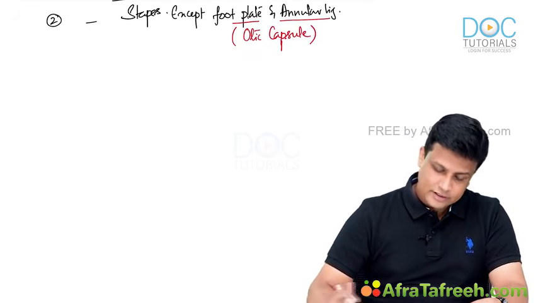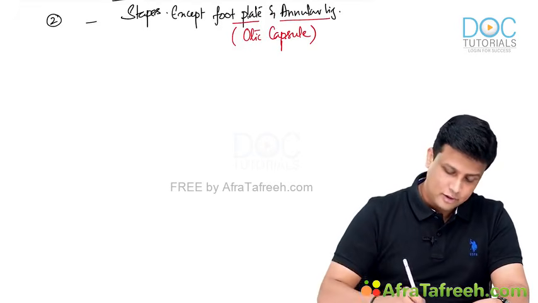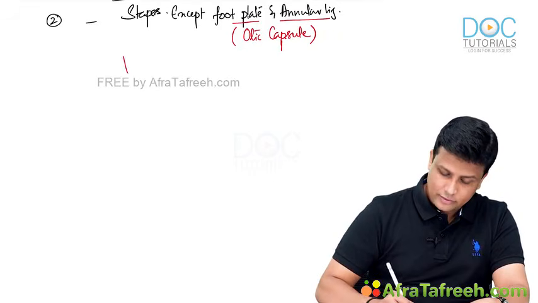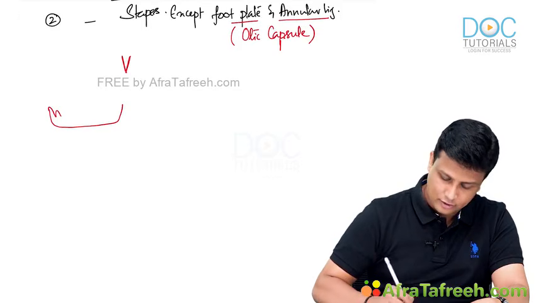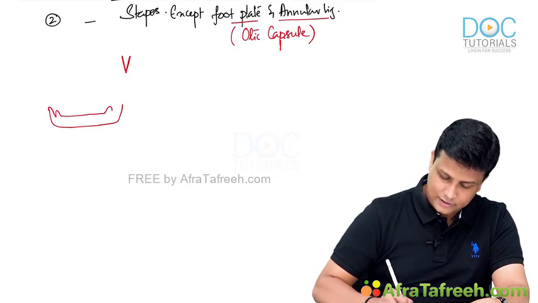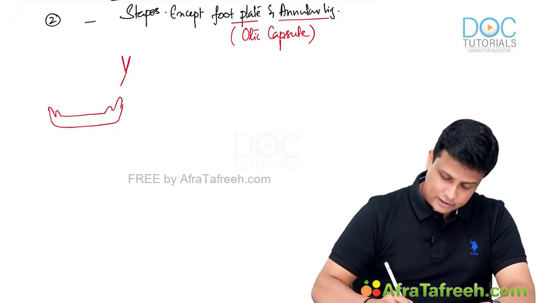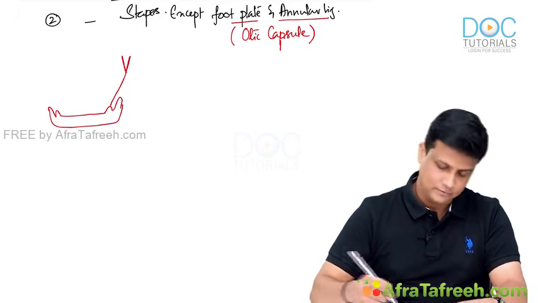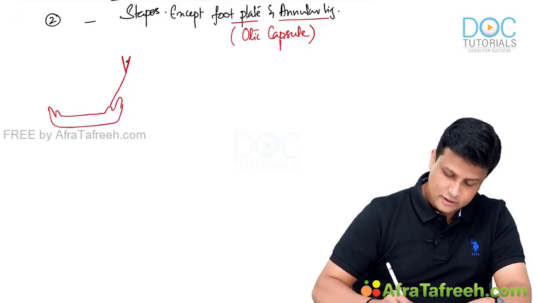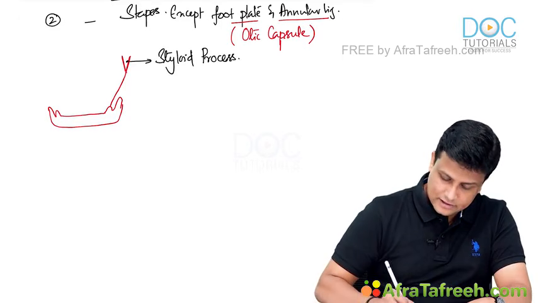Now once you are done with the stapes, and all that exception is clear, follow my trick here, draw a small diagram, guys. Styloid process, and then the hyoid bone. The hyoid bone will have a greater horn, lesser horn, and then the body of the hyoid bone. From the styloid process, there will be a ligament attached to the lesser horn of the hyoid bone. Just keep writing here. What is the name of this process? This is the styloid process. And this ligament here will be the stylohyoid ligament.